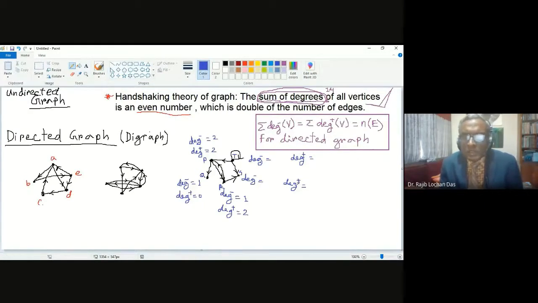Think about S. I am writing horizontally. S has in degree 2, sorry, yes, 2, and out degree 0. Okay. About T, there is a loop.